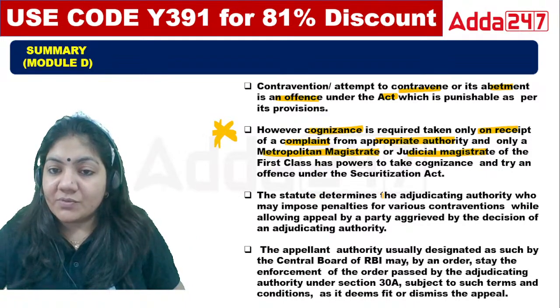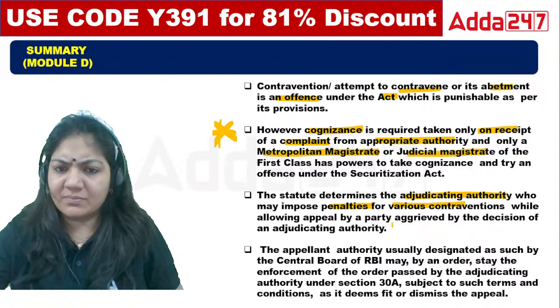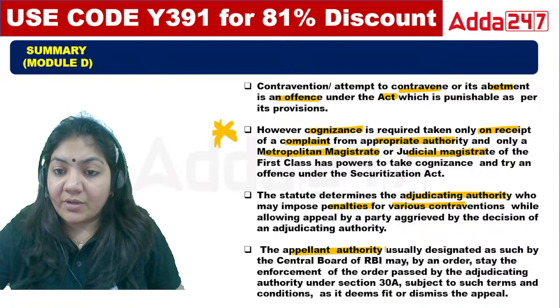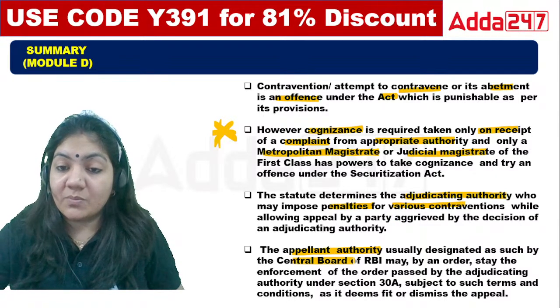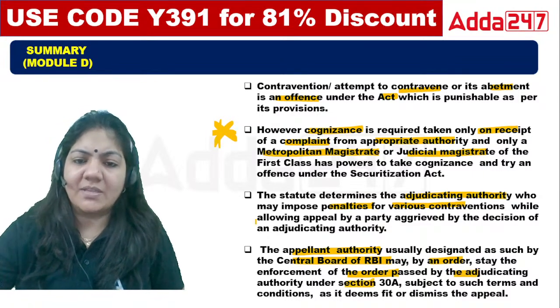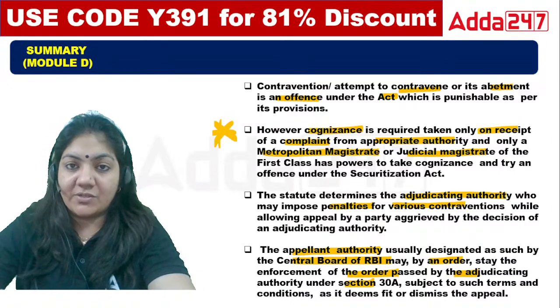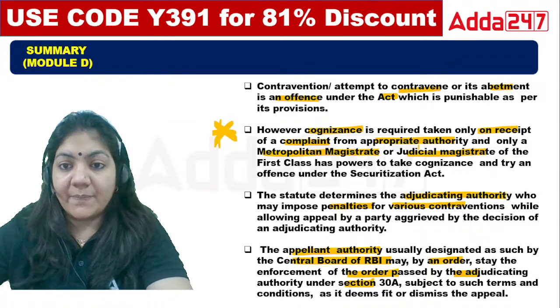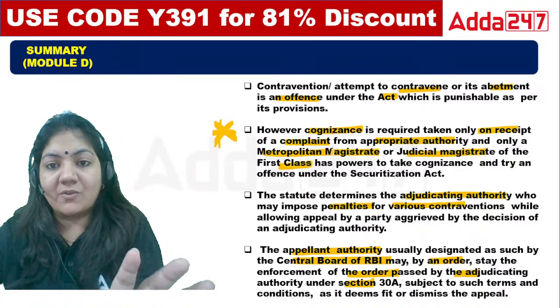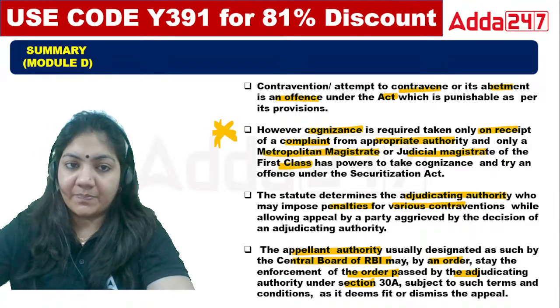Next, the statute determines the adjudicating authority who may impose penalty for the various contraventions. The appellate authority, usually designated as such by the Central Board of RBI, may by order stay enforcement of the order passed by the adjudicating authority. Adjudicating authority is the body that will pass any order. Under the court, the judicial magistrate of first class and metropolitan magistrate can receive the complaint. Cognizance means they have the power to take action.